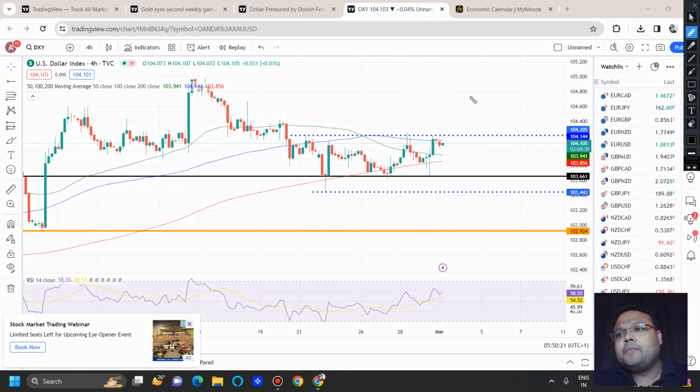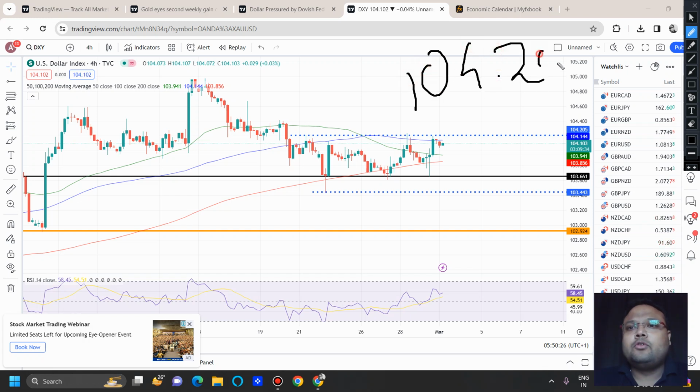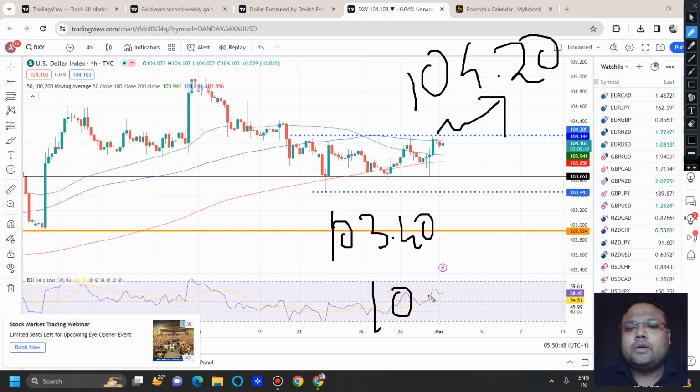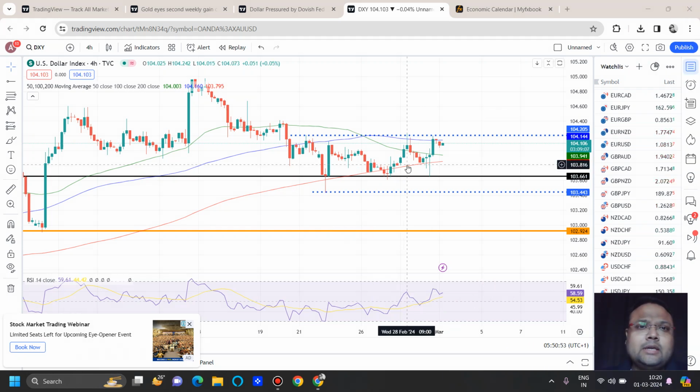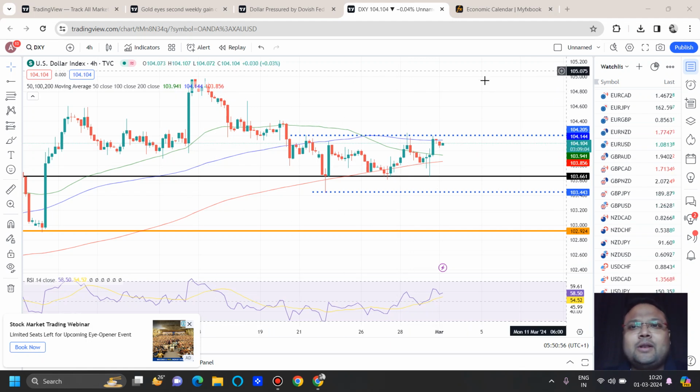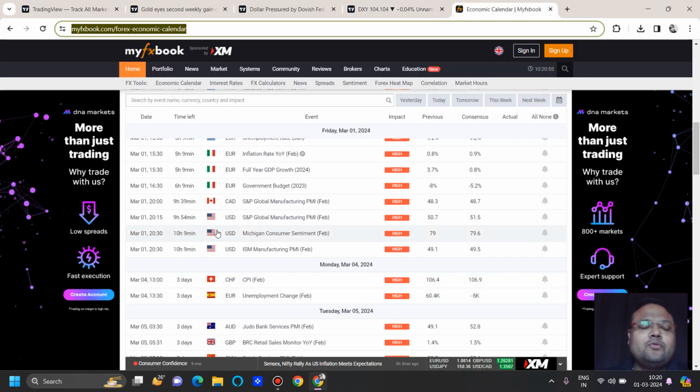And technically, to continue the upside, as we have been discussing, we need DXY above 104.20. If it stays above it and starts going up, then only it will be a continuation of the uptrend. And as we have already seen, the fundamentals are slowly pushing dollar index towards the downside. If that happens, then yes, we may see dollar index breaking 103.40 and heading towards the next support of 103 level. So the weekly closing is going to be important. Let's wait and watch.